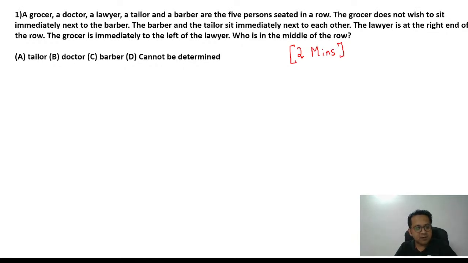The moment you get the answer, please type the answer. Try this. It's not difficult. I know you are doing it for the first time, but give it a try. Always remember, in LRDI you will improve when you first try and then I help you out. If you get an answer, please type the answer. Try it, and anyway I'm there to help you out.